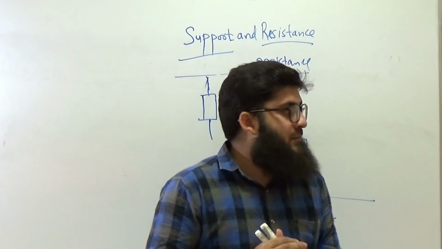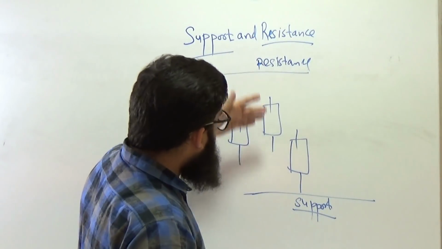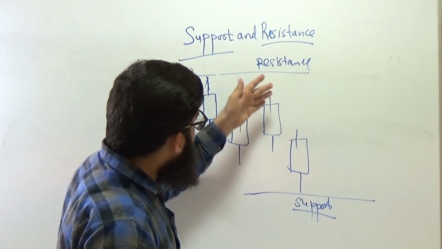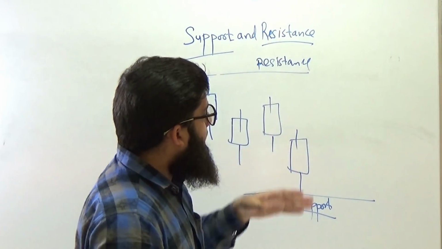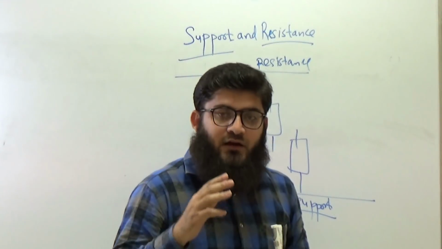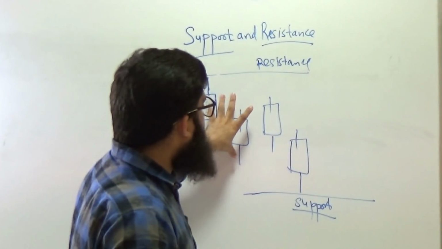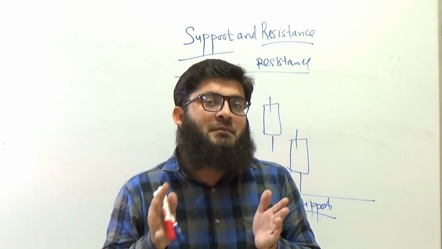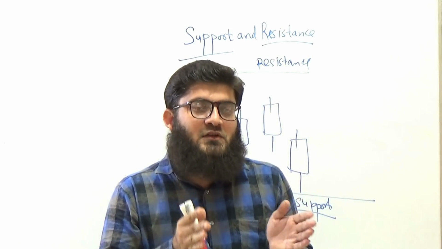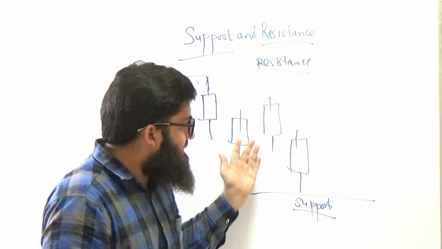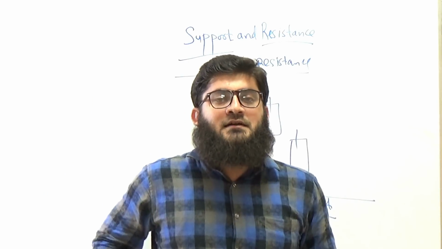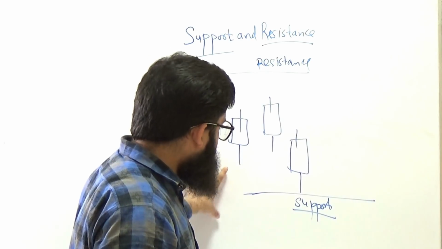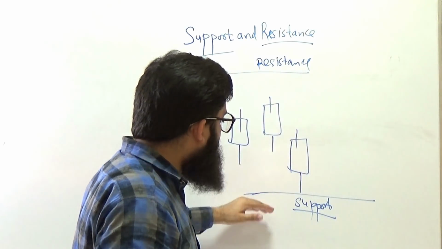But it's very important. If you are able to understand the resistance and the support, it helps us to minimize our losses and also to maximize our profit. This matters for a trader, because we know that new traders who enter the market are not able to time the market in a good way. Understanding this helps us time the market well, deciding at what time we should enter and at what time we should leave the market. So resistance and support are very important points.